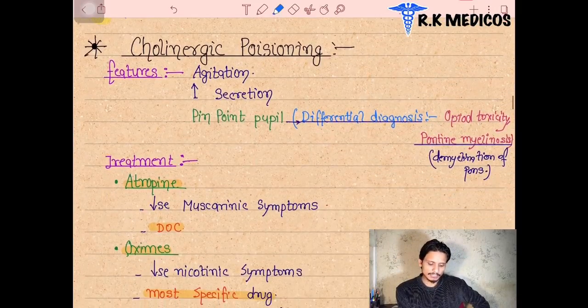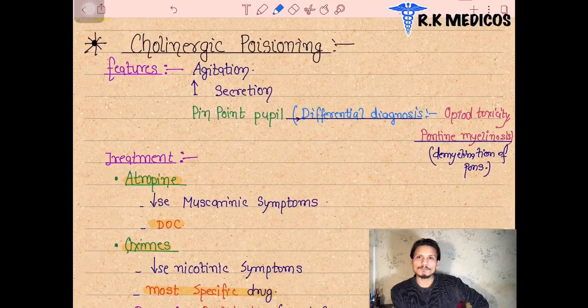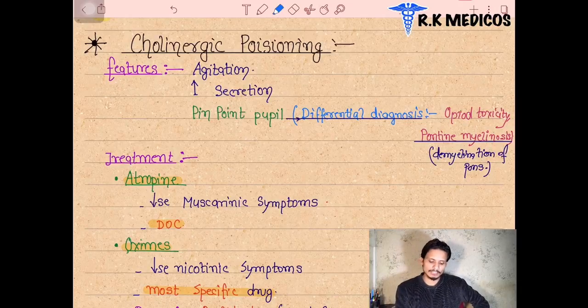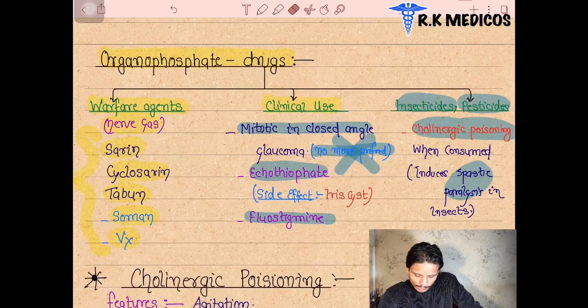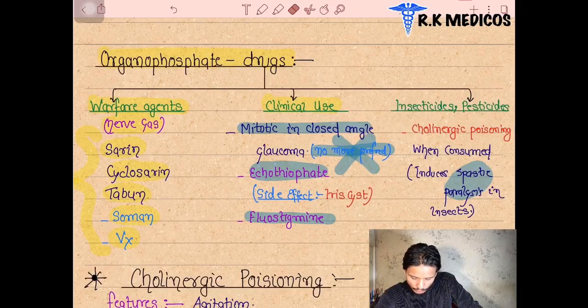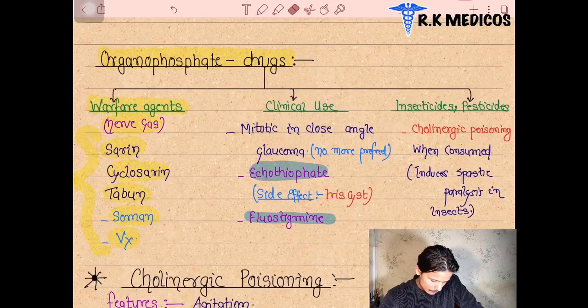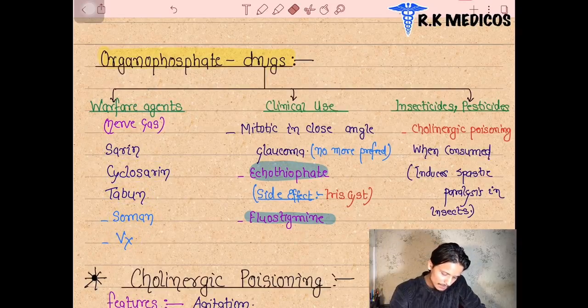Next point, what cholinergic poisoning is happening. Suppose these insecticides and pesticides are mainly used by farmers in our field. When farmers use these insecticides or pesticides, some farmers get infected by organophosphate poisoning and come to you. So we are going to use some drugs or some tests to find out whether the farmer is suffering from this organophosphate poisoning or not.